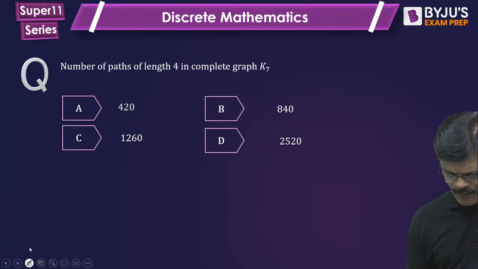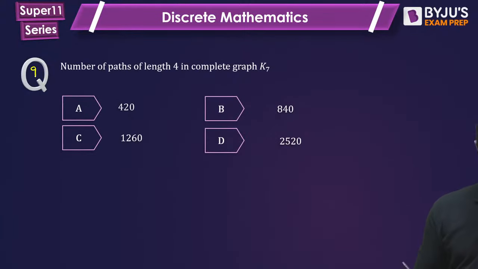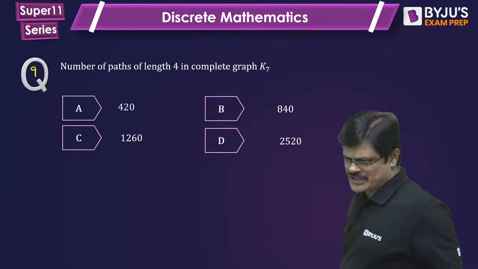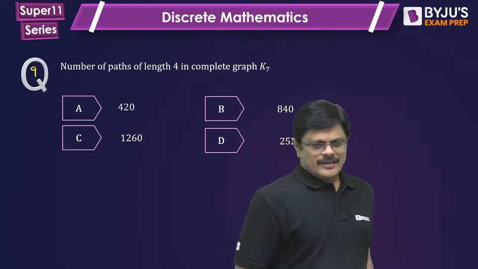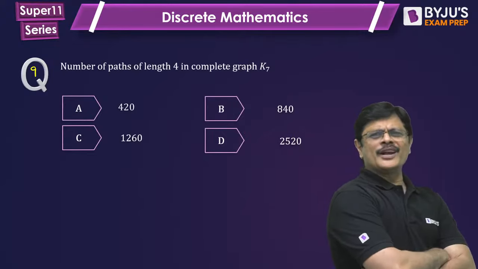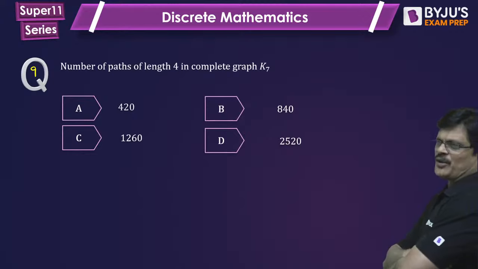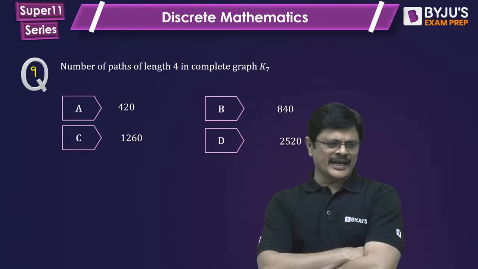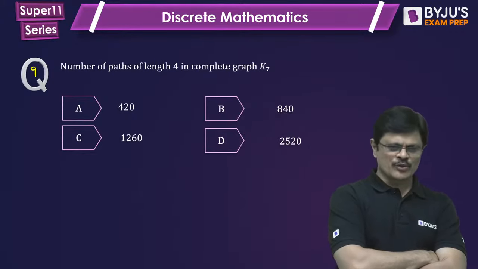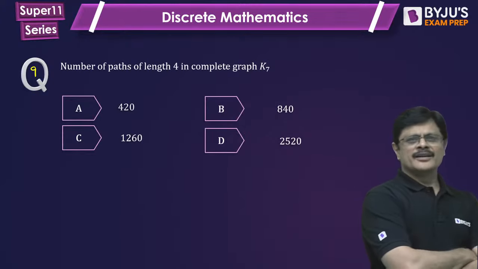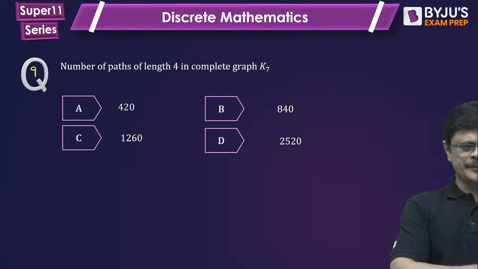Question number 9. Three more questions to go, and these three questions are from graph theory. I have taken only logical questions instead of other types like verification type questions. Mostly I have taken counting based logical questions only. Am I clear? They are good candidates from the GATE point of view.